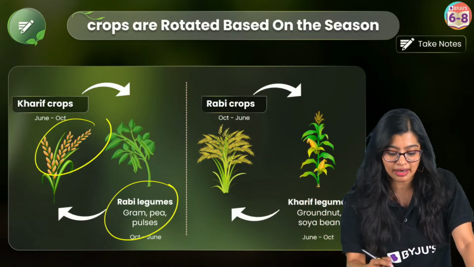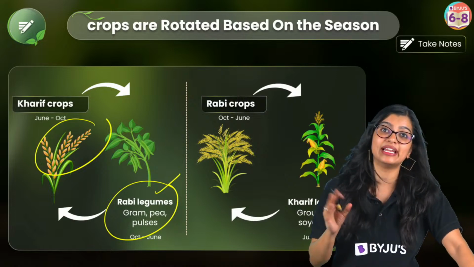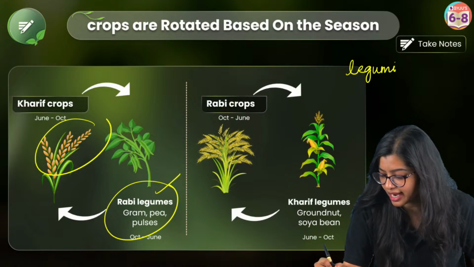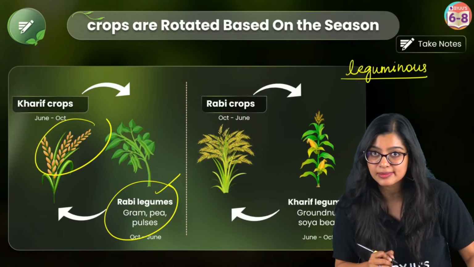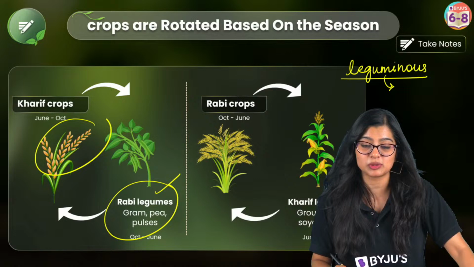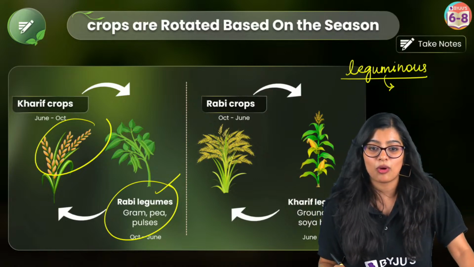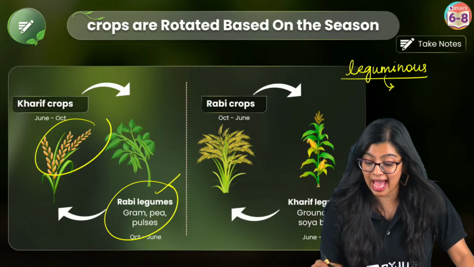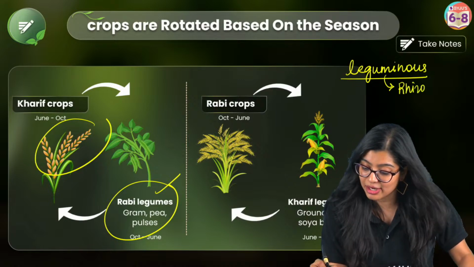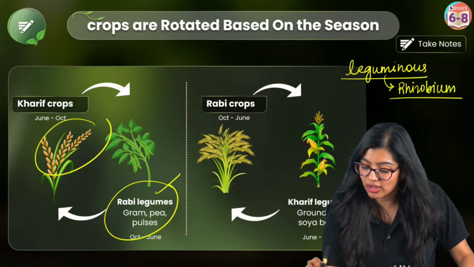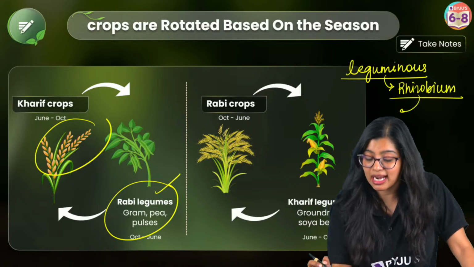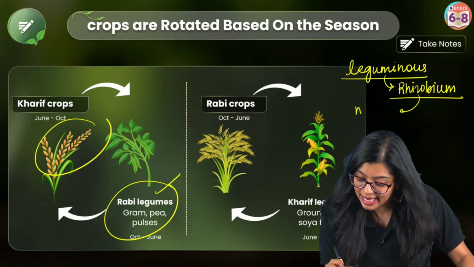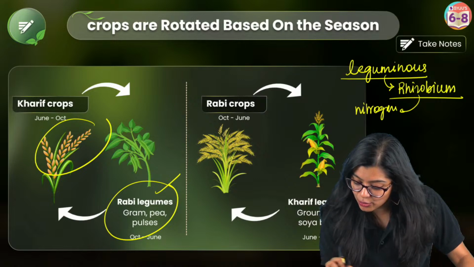So maybe I could use a Rabi leguminous plant. Now what are these leguminous plants? What is special about leguminous plants? Can you tell me? Yes, what is special? We know that leguminous plants have rhizobium in their root nodules. Why is this rhizobium so special? Rhizobium is special because it helps in fixing nitrogen.